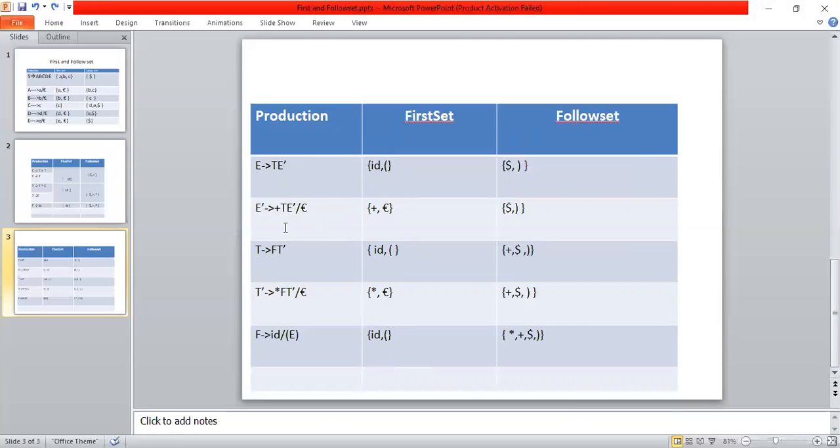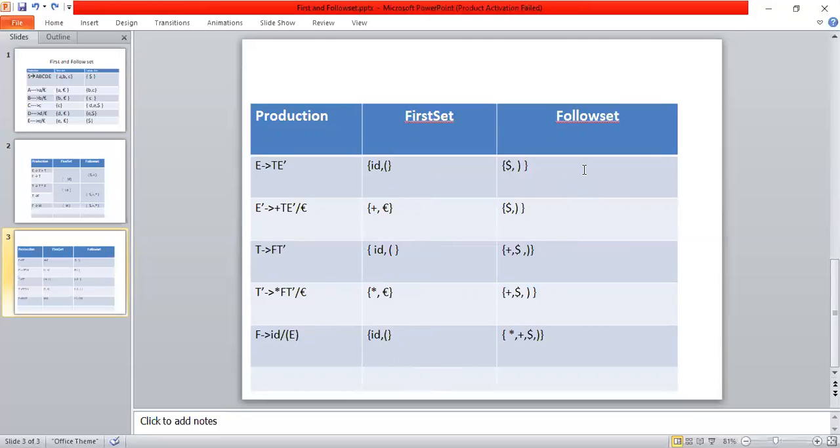Now I'm going to calculate first set of E'. So what is the first set of E'? It is nothing but plus, epsilon. Now, according to this, the first set of T' is nothing but star, epsilon. So the first sets of E, T, F, E', T' are all over.